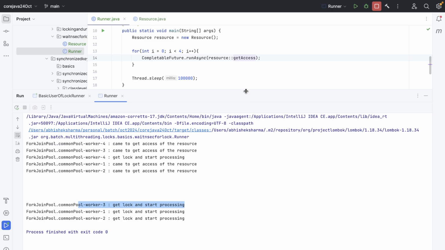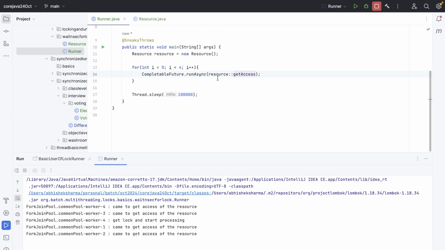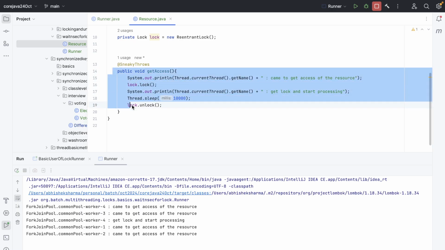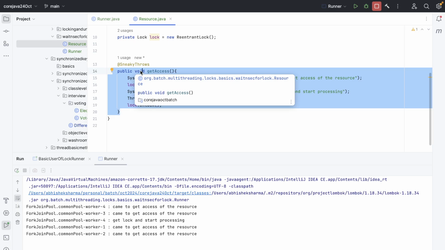So these are high priority tasks. They should not wait for more than 20 seconds. They should be written in such a way that each task should not wait for more than 10 seconds. This is our requirement. I should not let my user wait more than, let's suppose, 5 seconds. So how can I do it? If I use the synchronized keyword, then I have no access, right? They will start waiting and keep on waiting until they get the resource, even if it's hours, right?